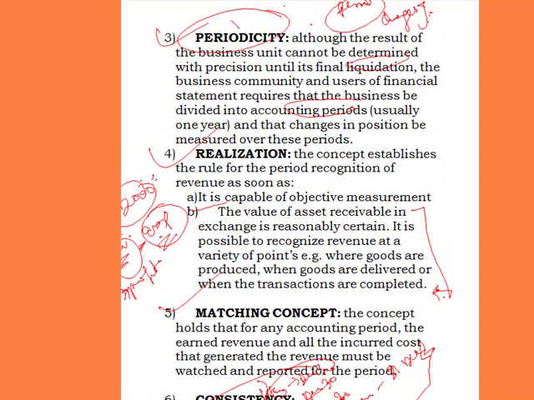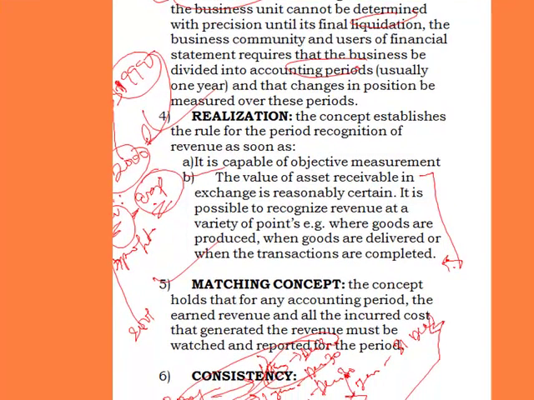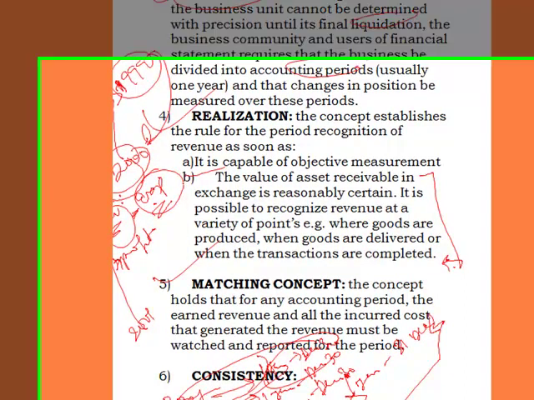It means you should not bring the revenue for 1999 into 2000, or bring the revenue for 2001 into 2000. It is only the revenue that relates to 2000 alone that you should relate to the expenses of 2000, so that you can determine the profit of the business.